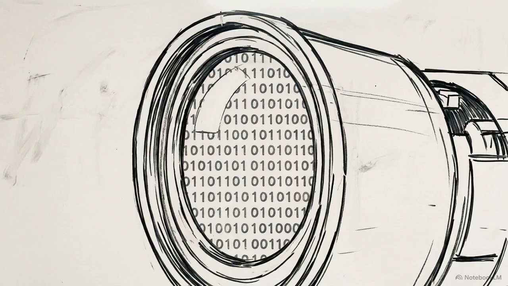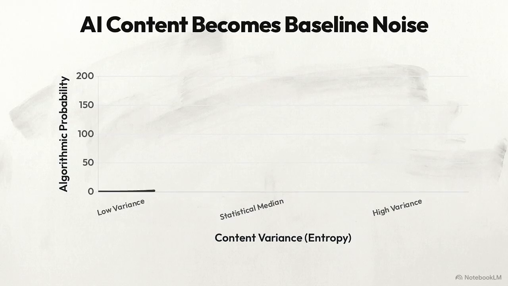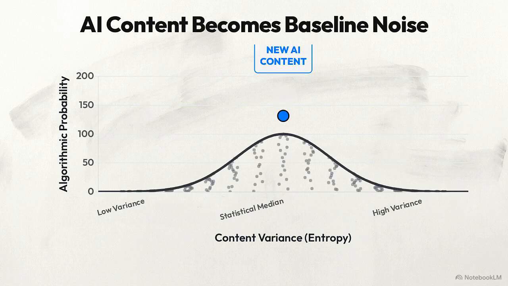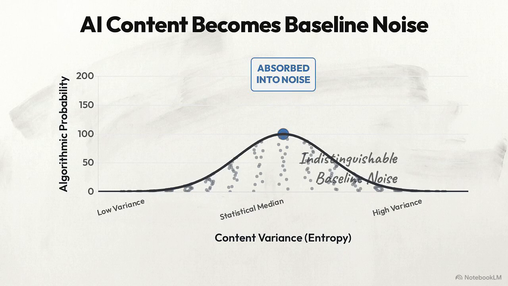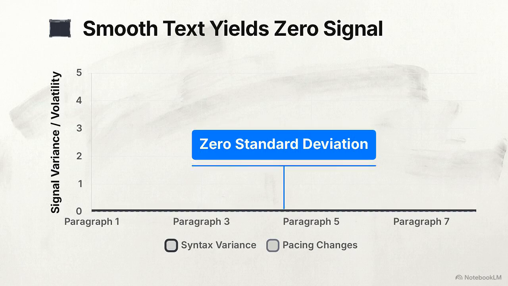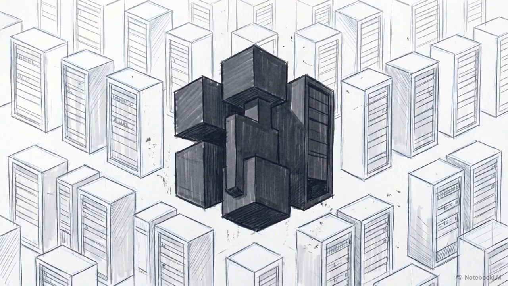When search crawlers encounter this predictable, flawless text, they process it for computational efficiency. Content representing the exact statistical median of the algorithm's own training data is frequently categorized as baseline noise. Because the text lacks standard deviations, it offers no distinct data points to prioritize. As a direct result, it becomes completely invisible within the search index.